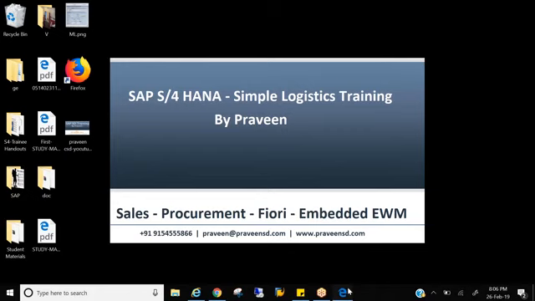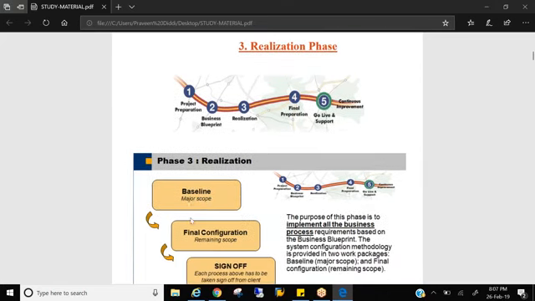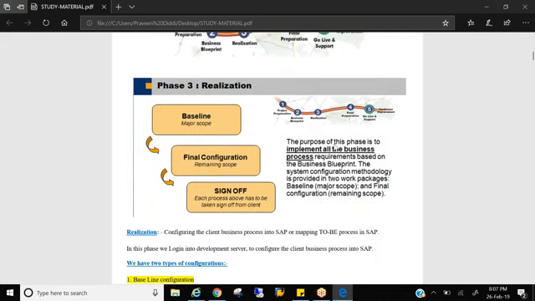So realization phase, this is where you get the first access to the system, and until now you don't have access to the config client. Whatever access you have is only for the sandbox to try some scenarios. But now, for the first time, you will be getting access to the config client, and you start doing the configurations. So what is the purpose of the realization phase? The purpose of this phase is to implement all the business process requirements based on the BBP. That means in the BBP phase you gathered all the requirements and prepared a BBP document. In that you have a 2B. The 2B is what's going to be in the system, right? So by seeing the 2B, you start configuring the client business process in the SAP system.